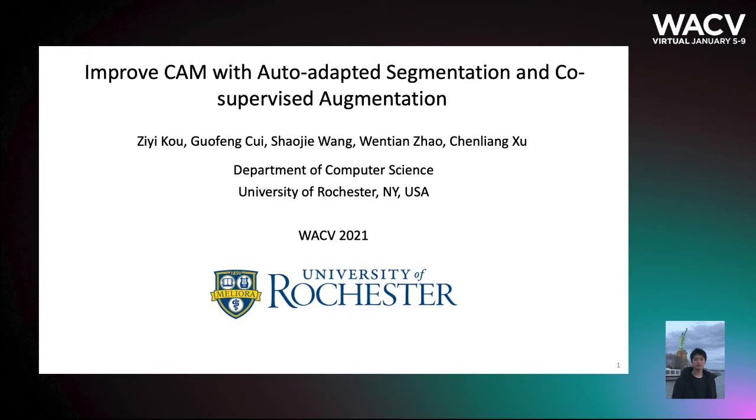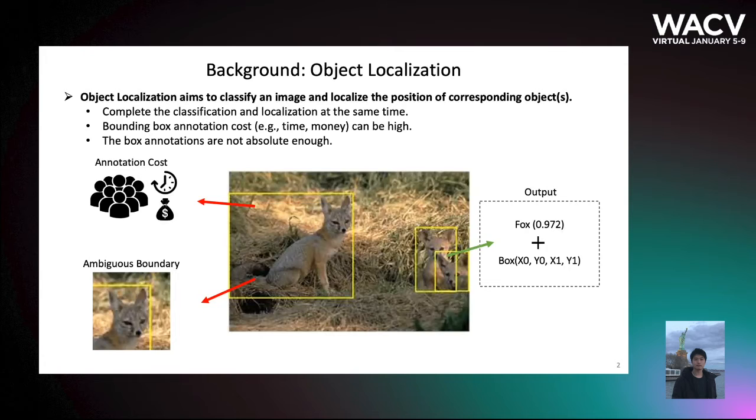Its name is Improved CAM with Auto-Adapted Segmentation and Co-supervised Augmentation. Object localization has been popular for many years. It aims to classify an image and localize the position of corresponding objects.